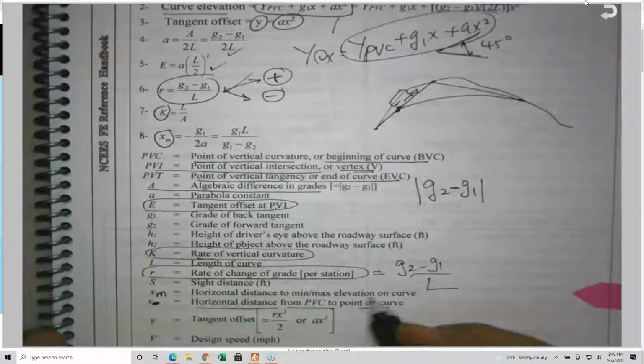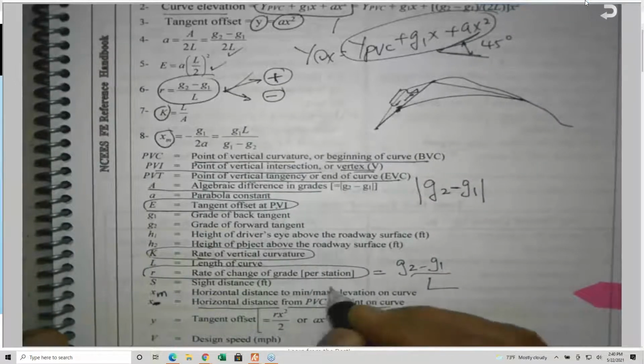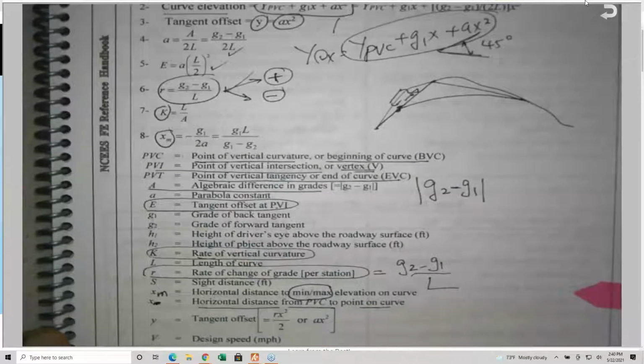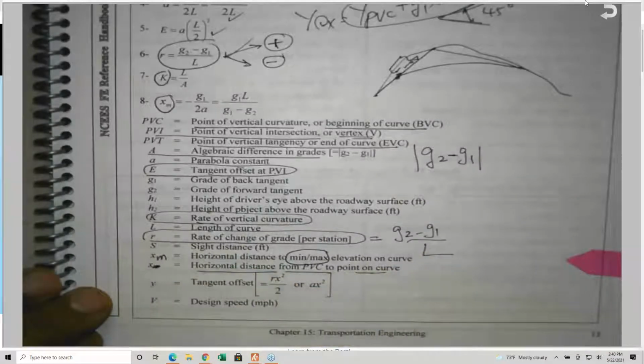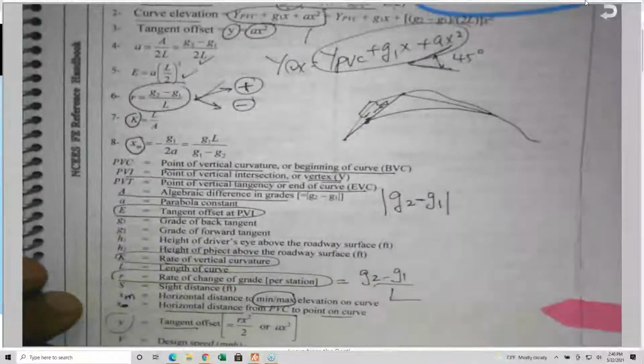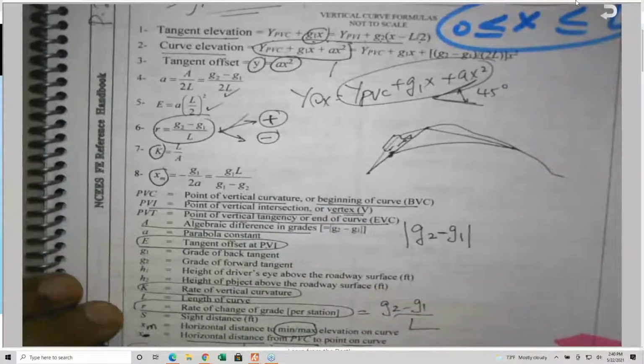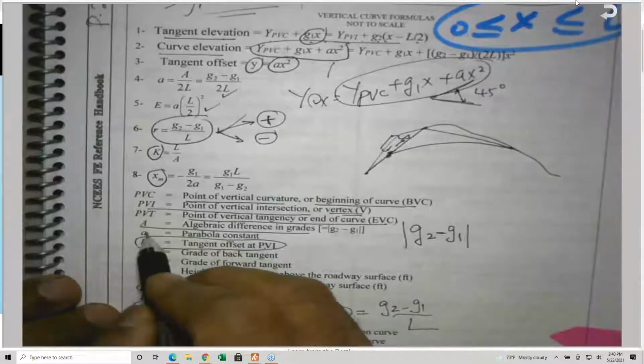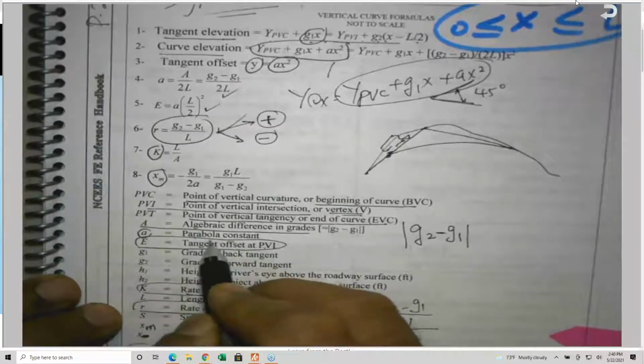Because we do have something called high and low, or minimum and maximum, high and low points, especially for drainage or for bridges. Y, we already know what it is, and V is the design speed, which we are going to see. So a lot of variables. The letter a, small a, is called the parabola constant, which is in AX squared.